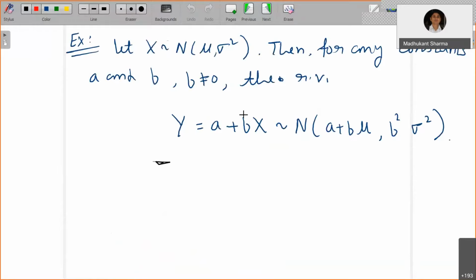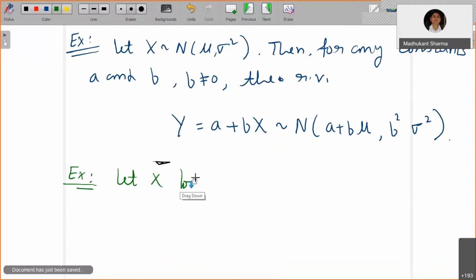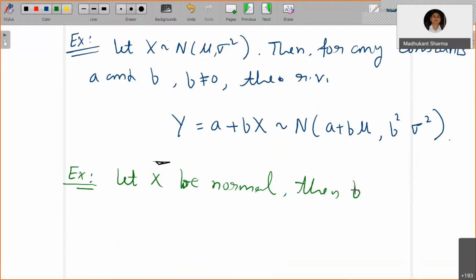If you multiply by a constant, this result will immediately tell you the following. Let x be normal, then bx will also be normal, whenever b is non-zero here.